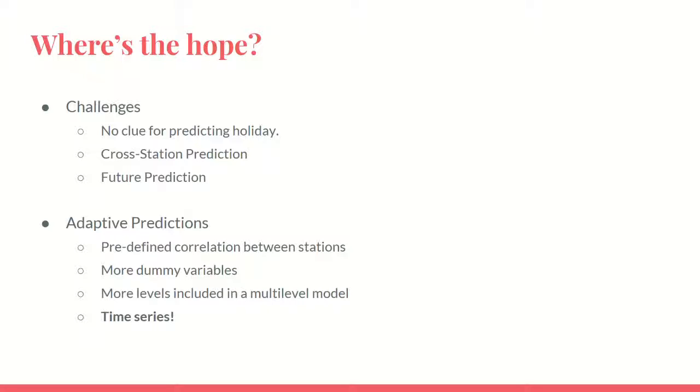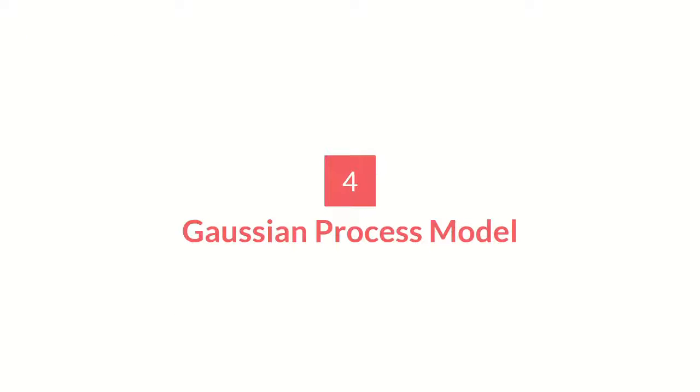Third, maybe we can put more labels in the multi-level model and make a more complicated model. Or the last one, we can use time series. Some events are not included in our features, so time series may help. So next part, we'll go to the time series model.